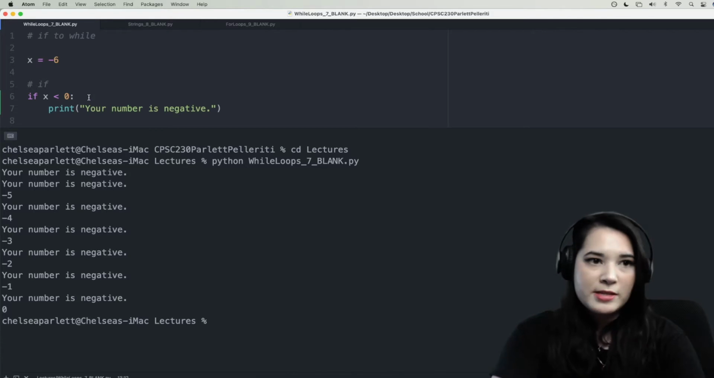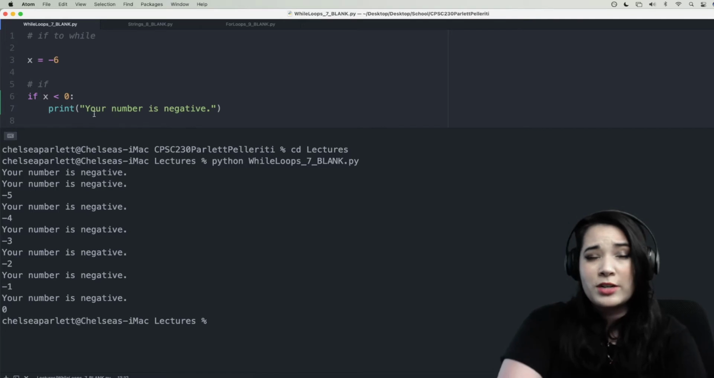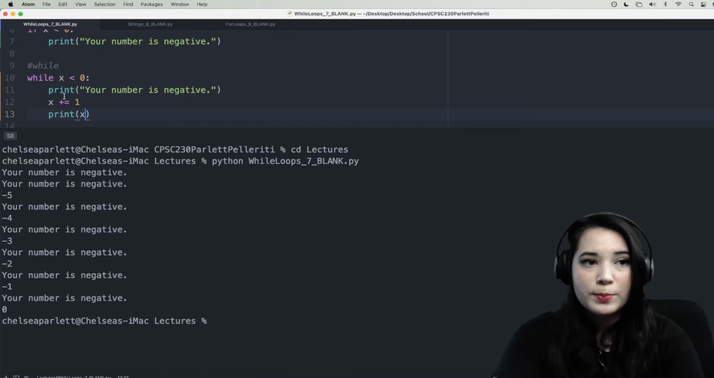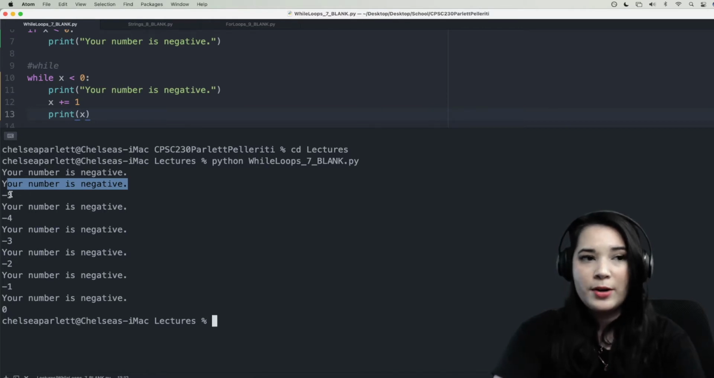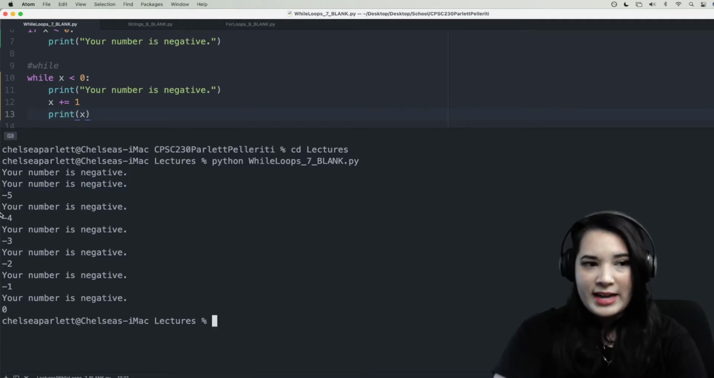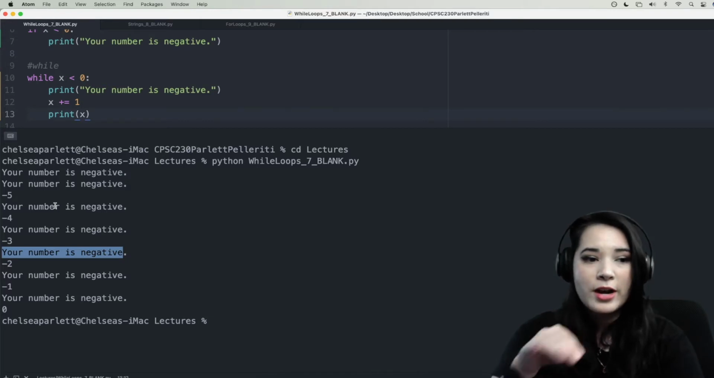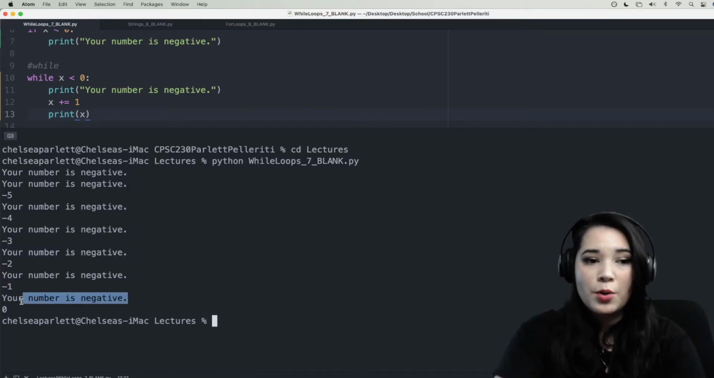So when we had an if statement, x was -6, and we just printed out your number is negative because it only checked once and it was indeed negative. When we ran our while loop instead, we first printed out your number is negative as with the if statement, but then we added 1, we printed out the number, now it's -5, and our while loop checked the condition again. It was again negative, added 1, -4, true, negative, etc. It went on and on, checking the condition over and over until finally our number was no longer negative.